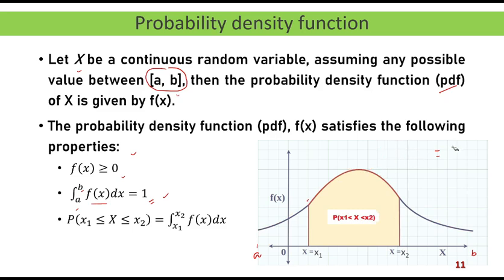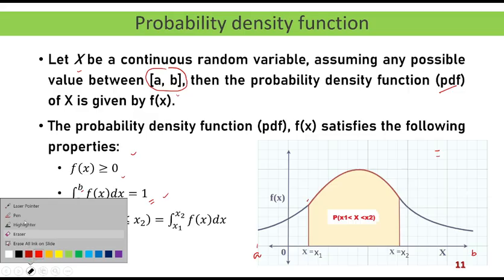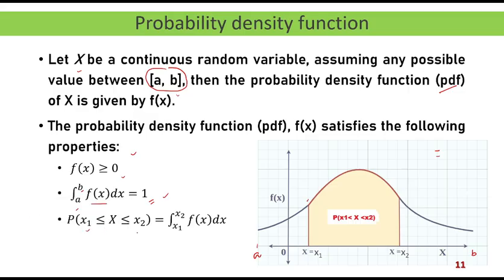And the probability that the random variable x takes values between two values, say x1 and x2, is obtained by integration of that particular density function within the interval x1 to x2. So you can see that this is x equal to x1 and this point is x equal to x2, and the probability is the area under this curve. So if you look at this entire area, that area is the probability that x lies between x1 and x2.